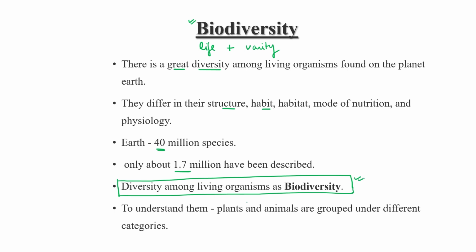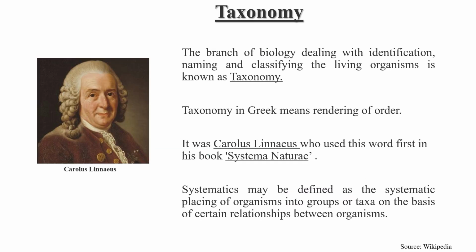To understand all types of organisms, plants and animals, scientists group them into various categories.